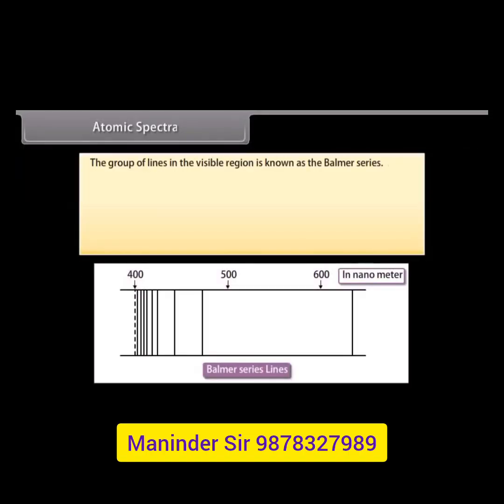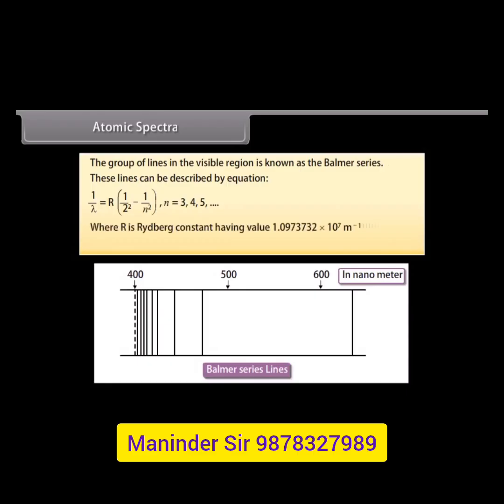The group of lines in the visible region is known as the Balmer series. These lines can be described by the equation 1 upon lambda equals R (1 upon 2 square minus 1 upon n square). Here the value of n may be 3, 4, 5 and so on, where R is the Rydberg constant having value 1.0973732 into 10 raised to the power 7 per meter.